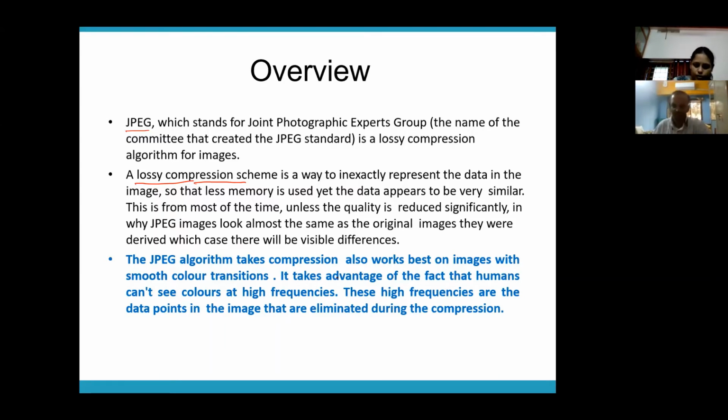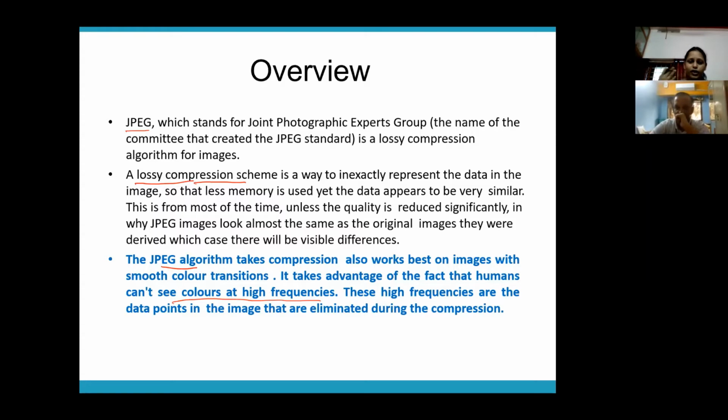What you have to understand is that the JPG algorithm exploits certain characteristics of humans. There are some visual characteristics of human beings which are exploited by JPG. One important characteristic is that we cannot see colors at high frequencies. Human beings are insensitive to colors which are at a very high frequency.